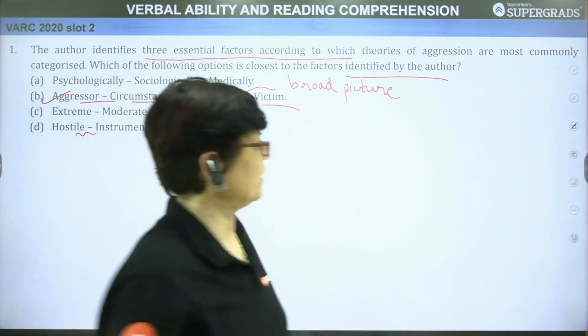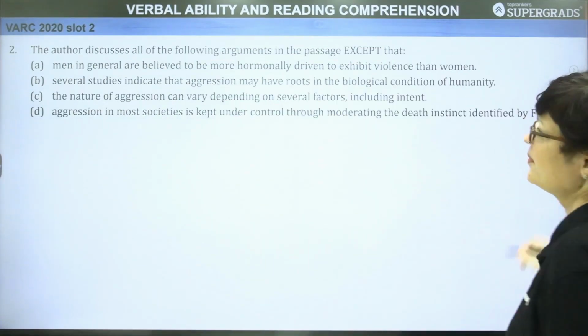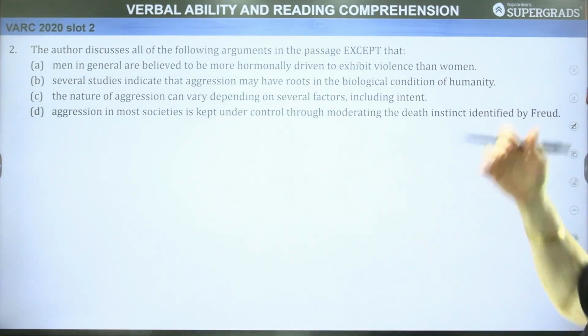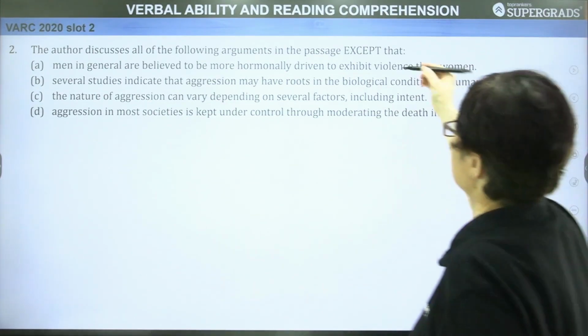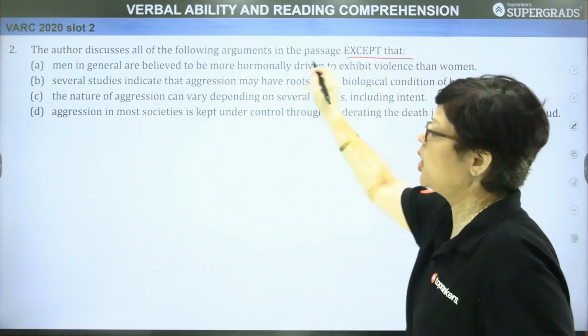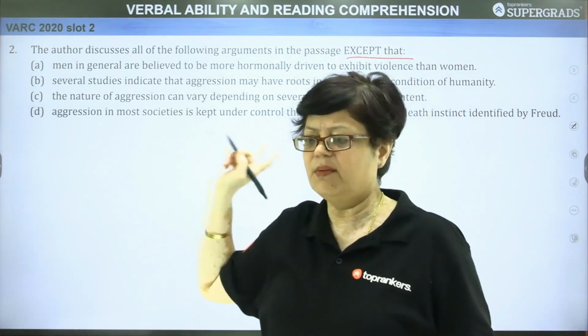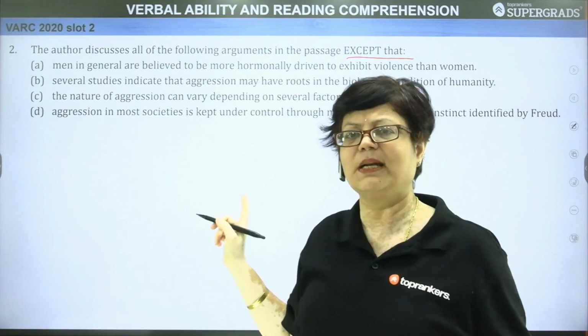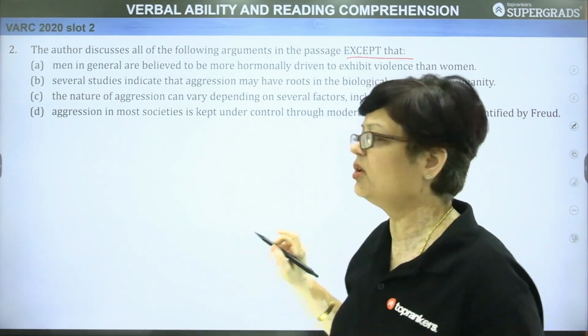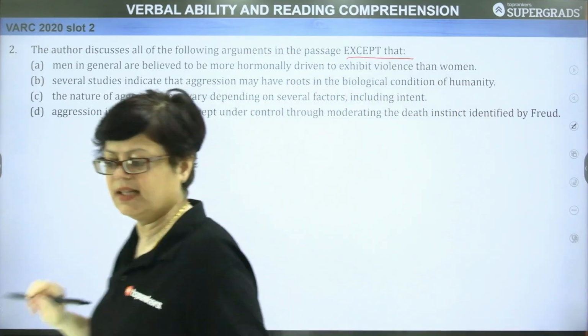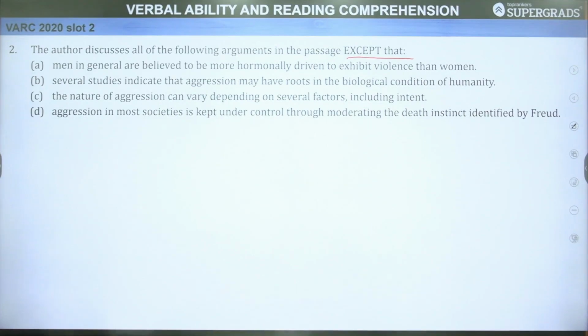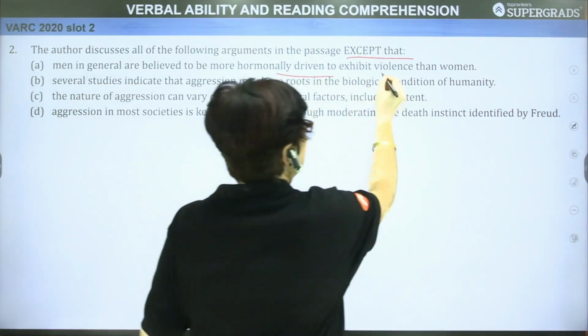Moving ahead with question number 2. The author discusses all of the following arguments in the passage except that. All of the following arguments means we may find these arguments in the passage, but there is one argument which is not found, which is not being discussed by the author. Let us examine these in detail. The first one: men in general are believed to be more hormonally driven to exhibit violence than women.